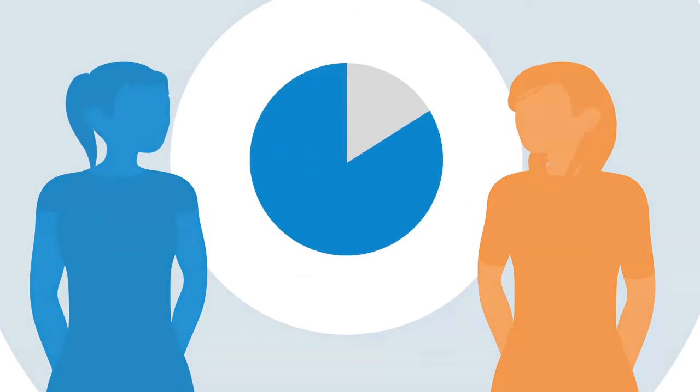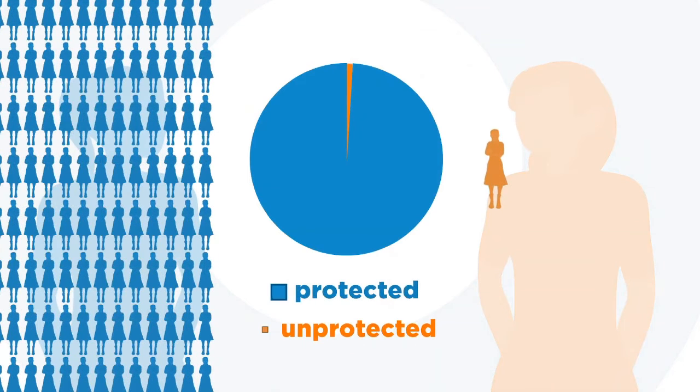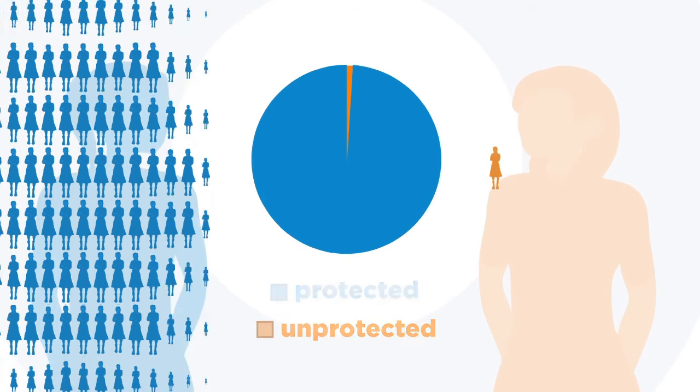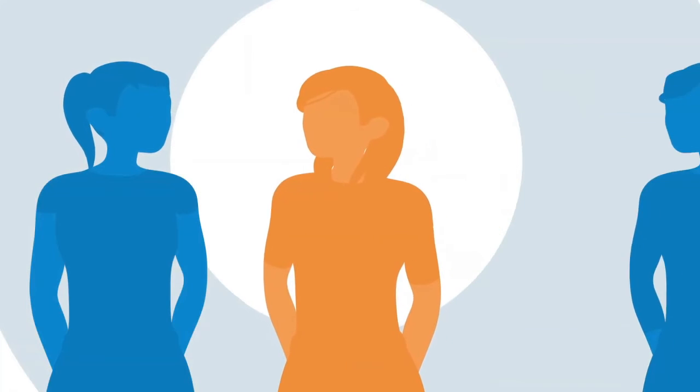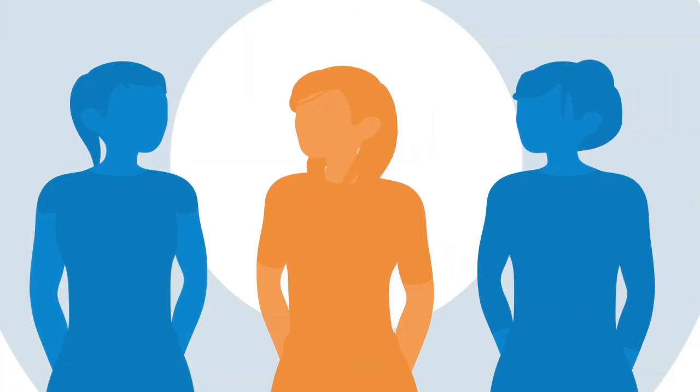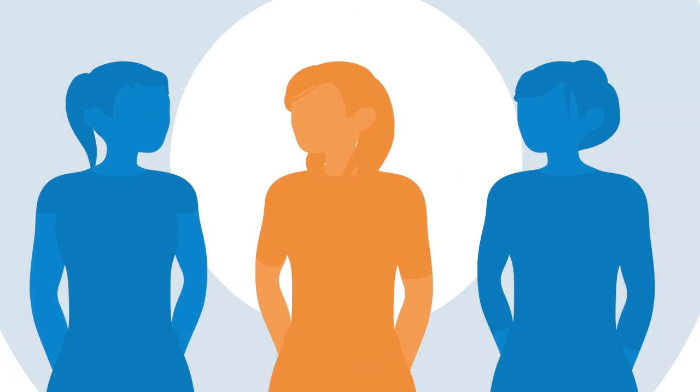Vaccines protect us in two ways. Firstly, they protect the individual against serious infectious diseases. In the case of measles, for example, over 99% of people who get 2 doses of the MMR vaccine will be completely protected against catching measles. But there is a second way in which vaccines protect us. If the vaccine stops you catching the disease, you can't pass it on to anyone else.